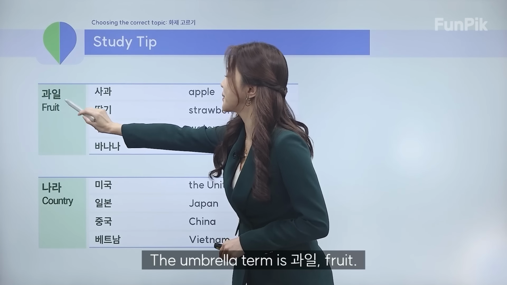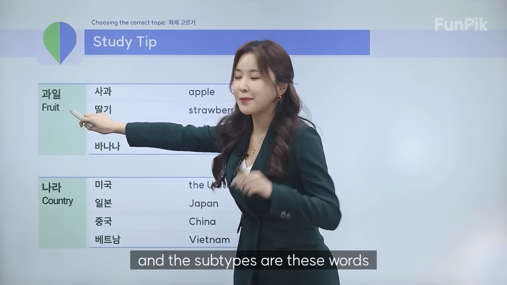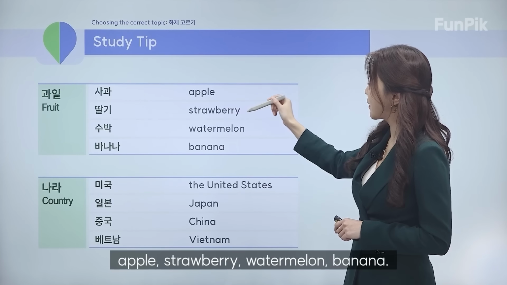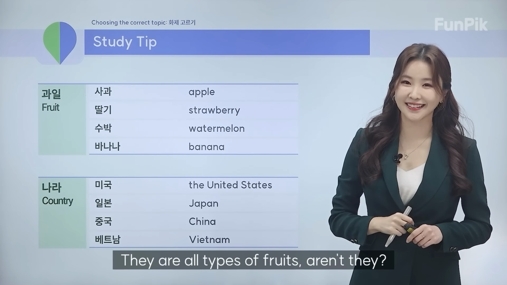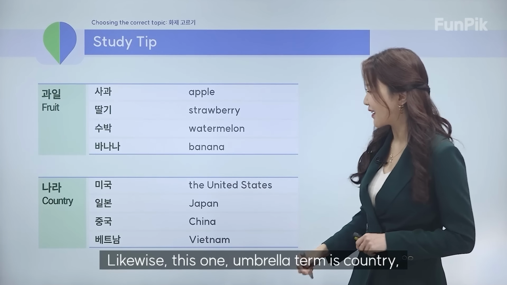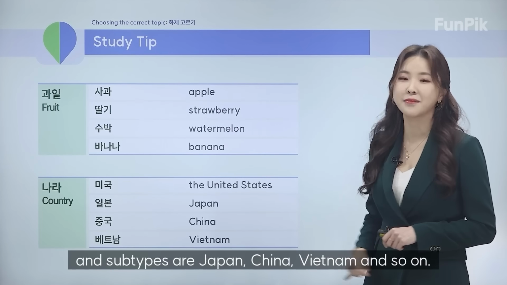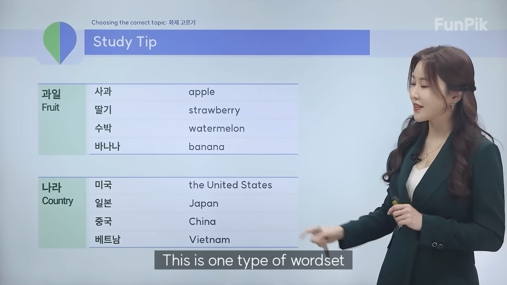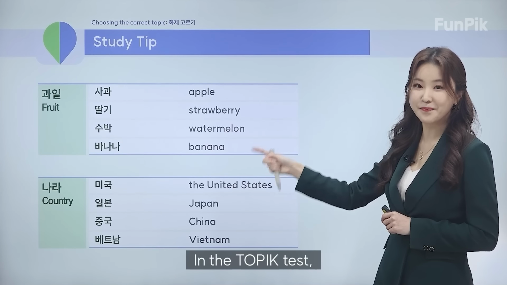The umbrella term here is 과일, fruit. And the subtypes are these words. Apple, strawberry, watermelon, banana. They are all types of fruits, aren't they? Likewise, this one. Umbrella term country, subtypes Japan, China, Vietnam, and so on. So this is one type of word set that you want to study.